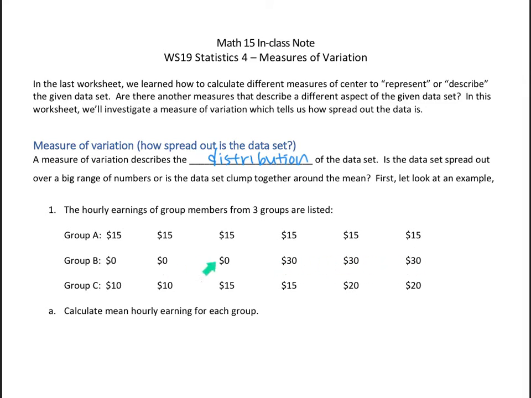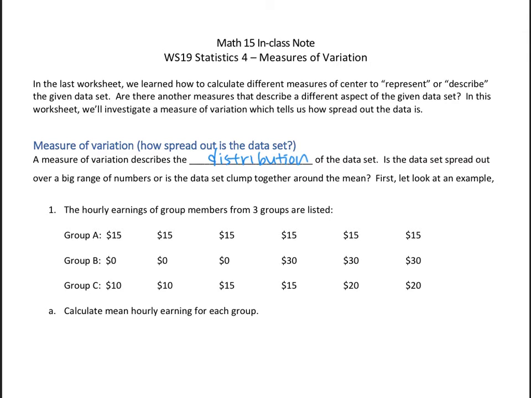So this is very different from Group A, where everyone was making 15. Group B is more extreme, where half of the people are making nothing at all, and half are making a lot of money, 30. Okay, let's look at Group C. I see 10, 10, 15, 15, and 20, 20. I feel like Group C is somewhere in between Group A and Group B: there are a bunch of 15s, a bunch of 10s, a bunch of 20s. Nobody's making very little money, nobody's making a lot of money. So A is basically everyone makes the same amount, B is half is super poor, half is super rich, and C is somewhat well distributed, right?